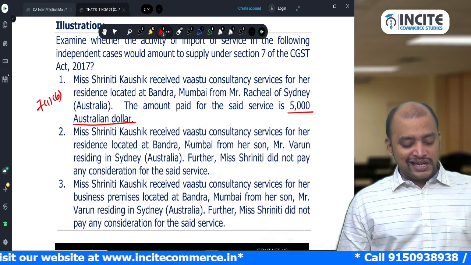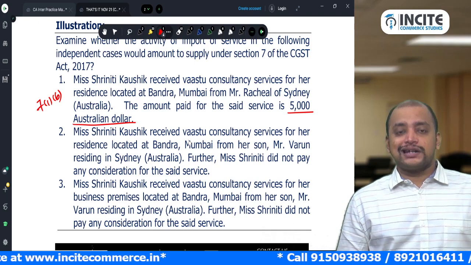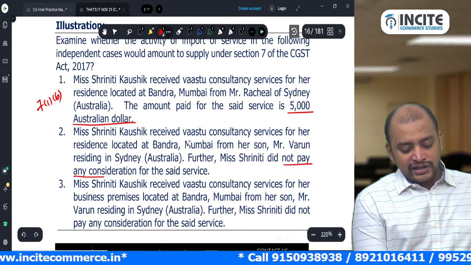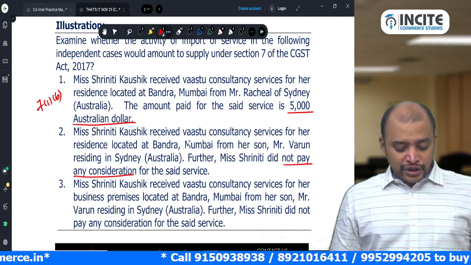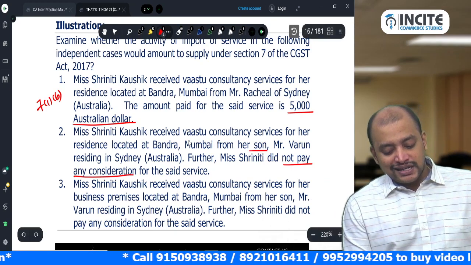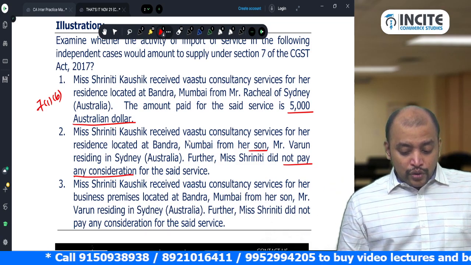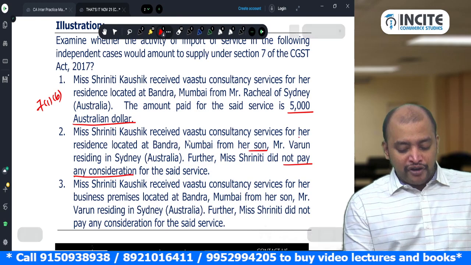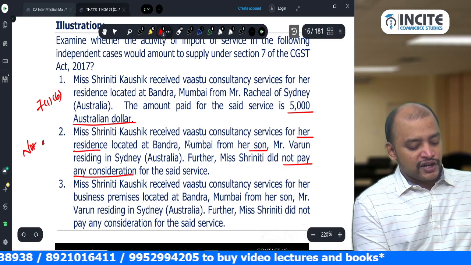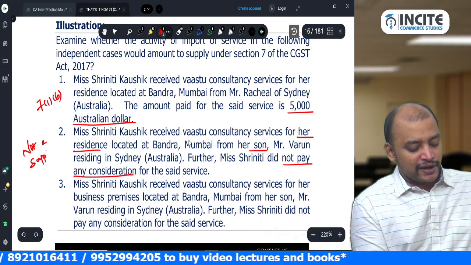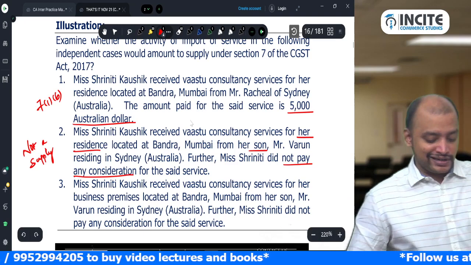Then Ms. Srinidhi Kaushik received Vastu Consultancy services for her residence located at Bandra, Mumbai from her son, Mr. Varun, residing in Sydney, Australia. Further, Ms. Srinidhi did not pay any consideration. So 7(1)(b) will not come; 7(1)(c): import of service from a related person. Son is always related, family. Is it in the course or furtherance of business? No, it is for her residence, not in the course or furtherance of business. Therefore, it is not a supply.